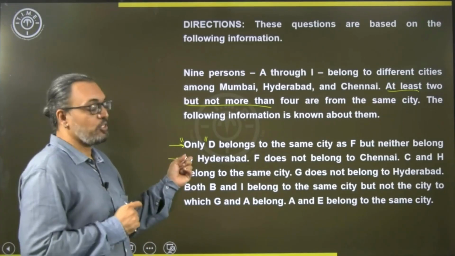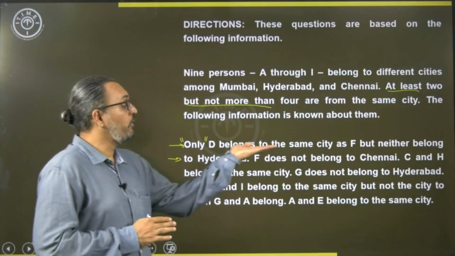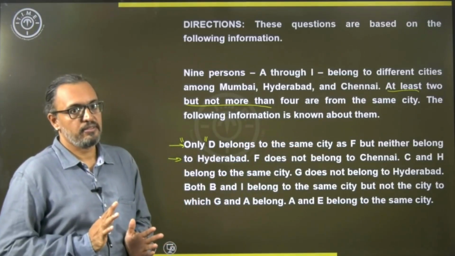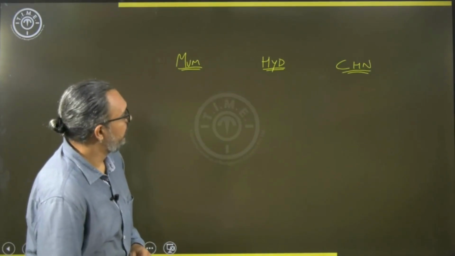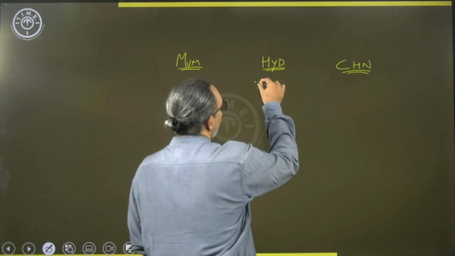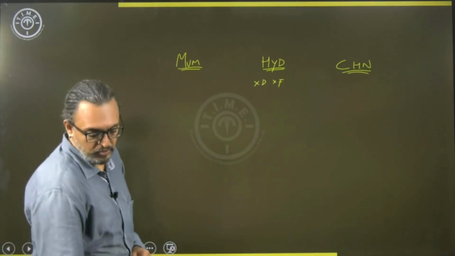So, when he says only, that means D and F are the only 2 people who should belong to one of the cities. And that is not Hyderabad, he says. So, you can remove D and F from the city Hyderabad.